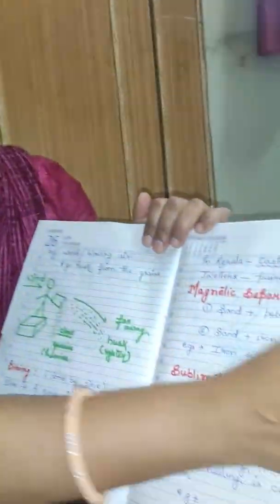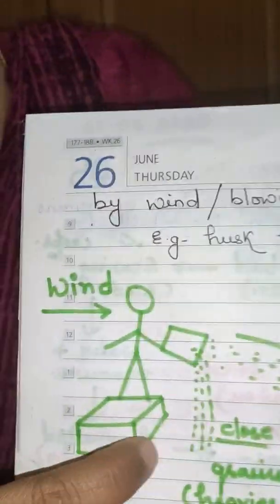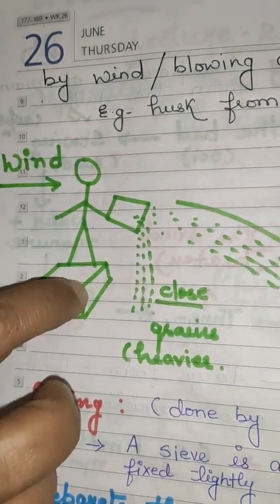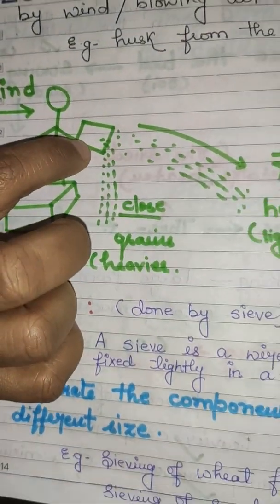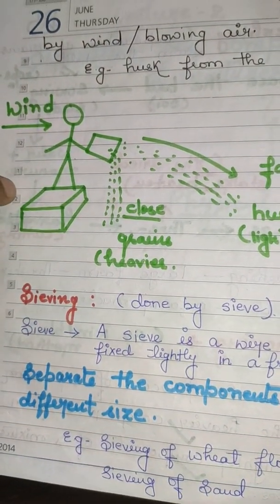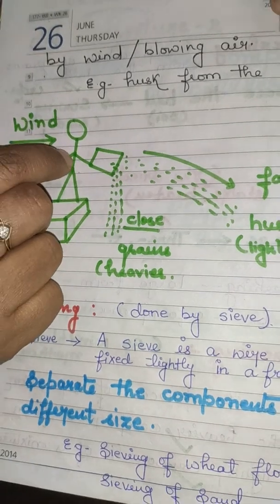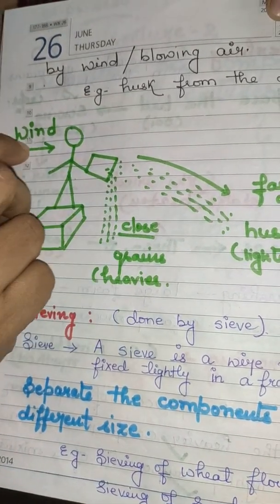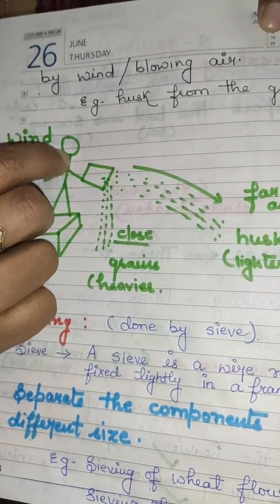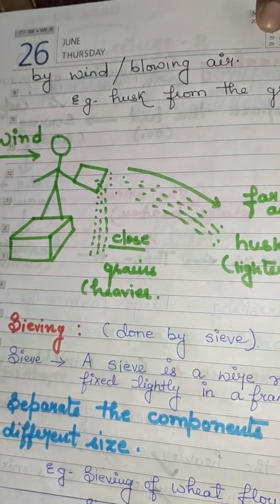And you can see in the picture also. Here you see there is a base where a person is standing. The person is holding a plate-like structure, which in Hindi we call soup, and he is standing in the direction of the wind. The wind is blowing in this direction. Now you can see the heavier component, which is known as grains.